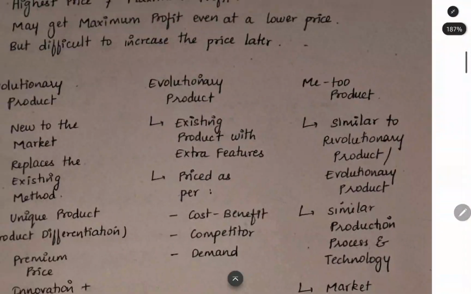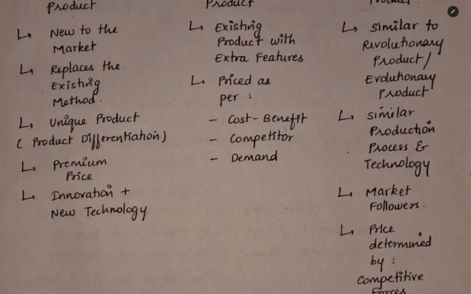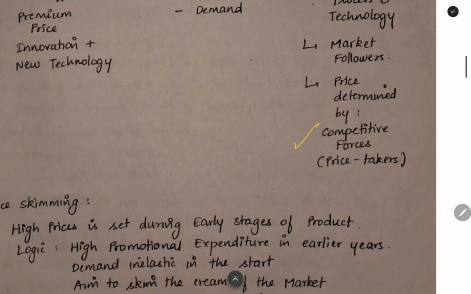When you are looking at a Me Too product, it is also similar to the revolutionary or evolutionary. They will use a similar production process and technology. This will be prepared after the original product has been released. So you can take it as an imitation also. They are the market followers. Here the price will be decided by competitive forces, supply and demand forces. They will be the price takers. They will accept the established price.